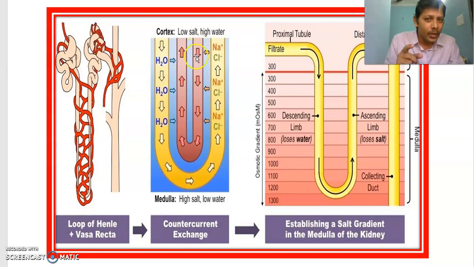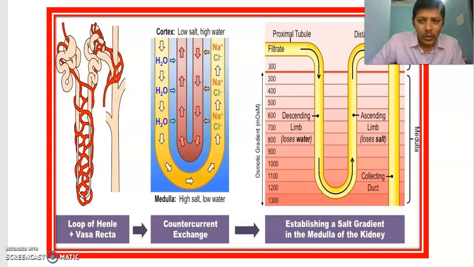What is this limb? Very, very important point. Remember, listen. This is the descending limb of vasa recta. These are the things you have to remember very carefully. This is the descending limb of vasa recta, but this is the ascending limb of vasa recta. This is the descending limb of Henle's loop, but this is the ascending limb of vasa recta.